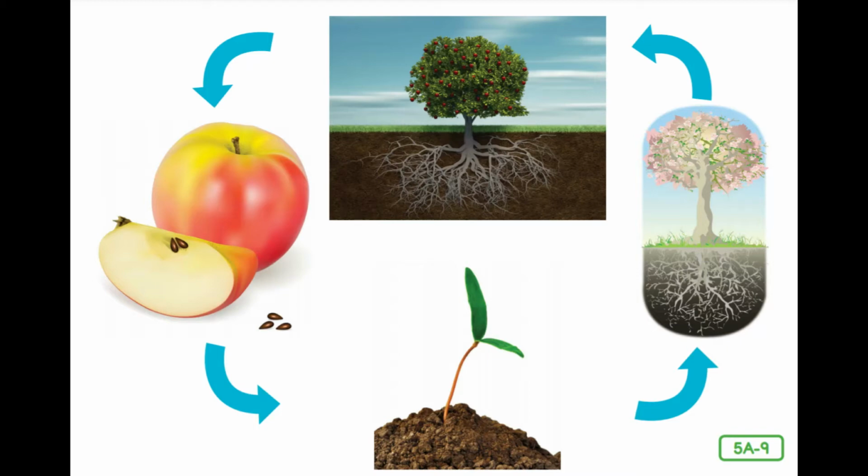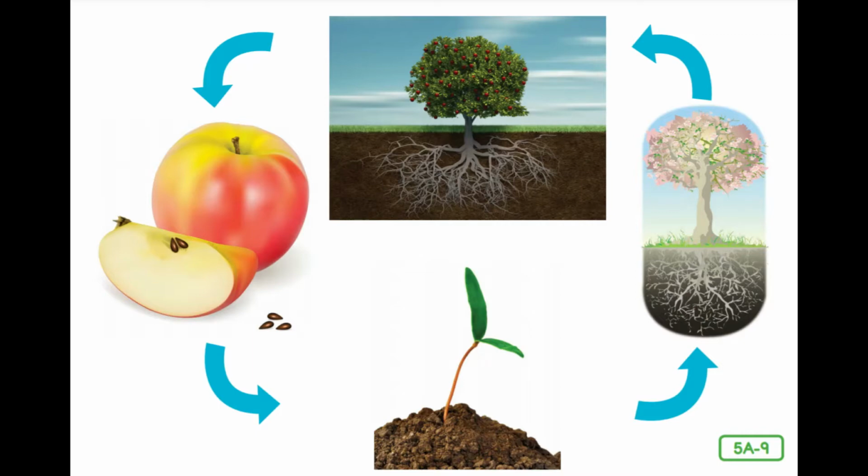Hello again, my friends. We are going to talk about another cycle today. Remember, cycles are things that happen, a series of events that happen in the same order again and again and again. We have talked about the day and night cycle, the cycle of the seasons, the cycle of flowering plants, and the life cycle of trees.